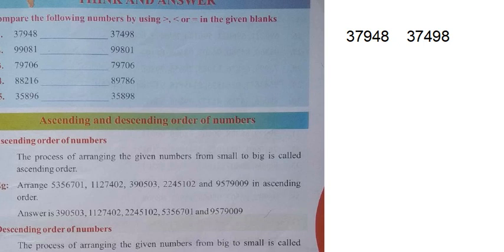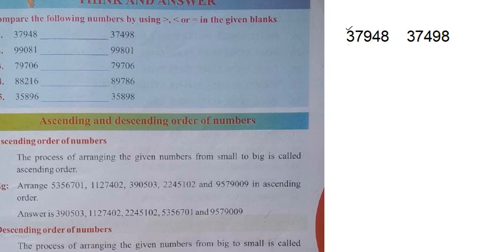While you are reading this, what happens? We are not machines, we are human beings. We may forget 948, 498. The numbers are the same, but they are just shuffled, so you may get confused. To overcome that confusion, our fantastic Olympiad trick is this. What is the first digit? 3. Here also 3. Both are the same.